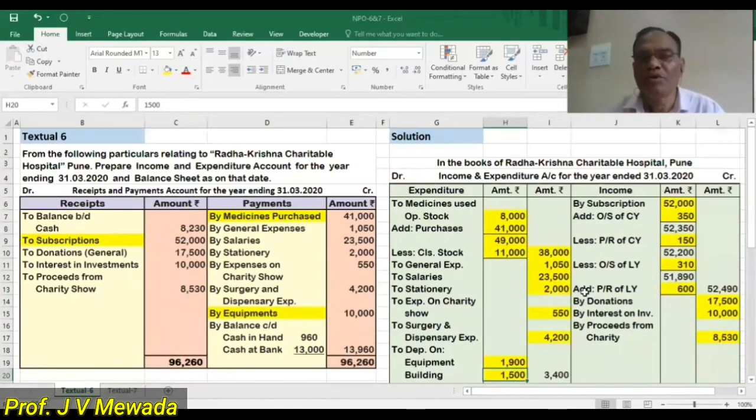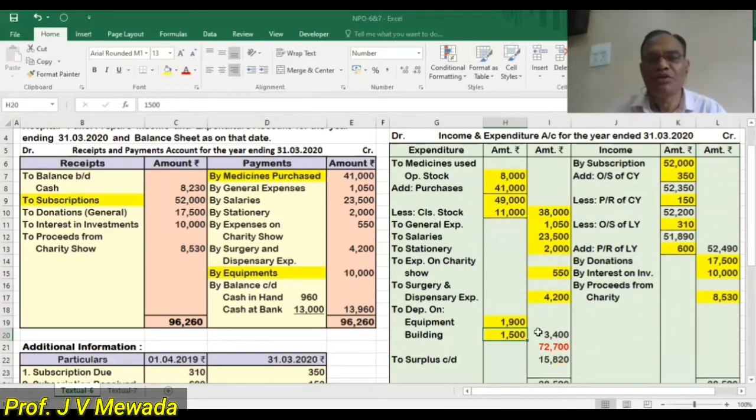Now let us move to the problem. On the debit side, medicines used, we have carried to the outer column. General expense, salary, stationery, expense of charity show, surgery and dispensary expense. Depreciation total is 3,400. On the credit side, our subscription added, so we got 52,350.